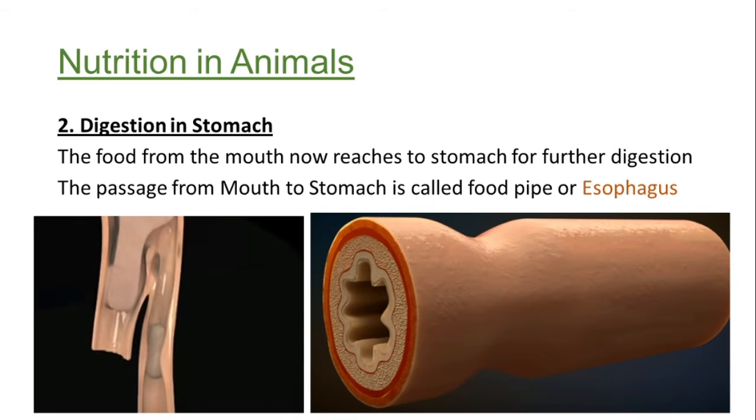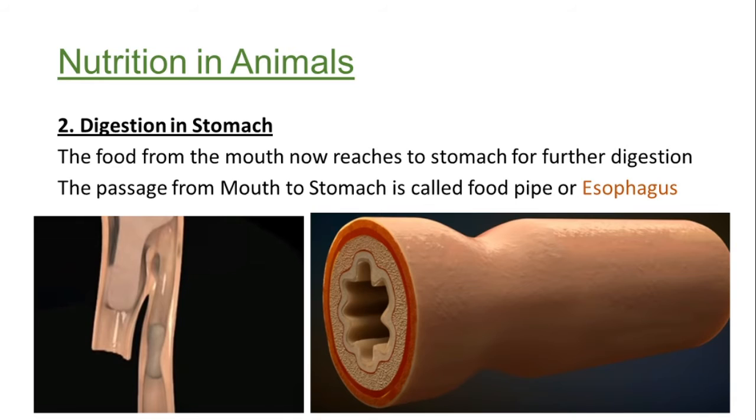Okay, now the chewing, grinding, and breakdown of food into smaller pieces has already been done in our mouth. Now that semi-liquid form of food, which we call chyme, is ready to move to our stomach through the food pipe. The food pipe is called the esophagus.